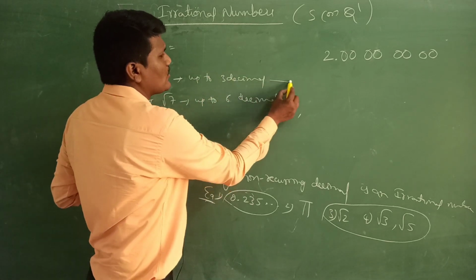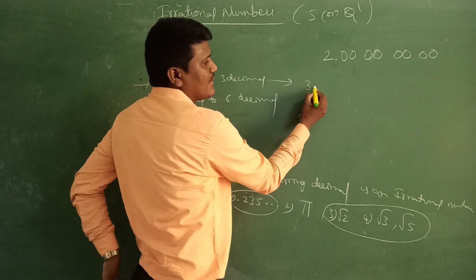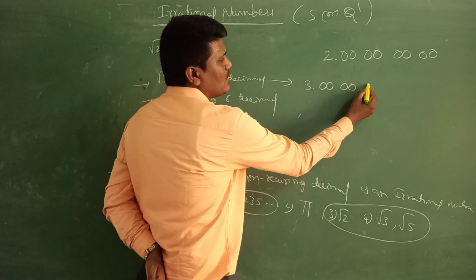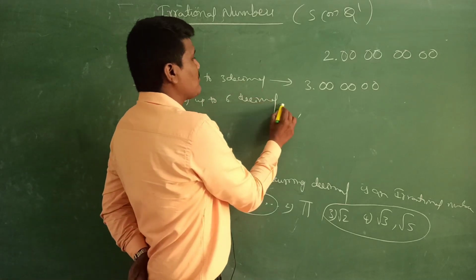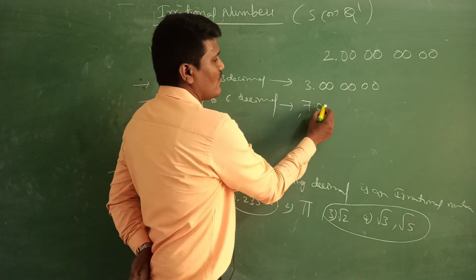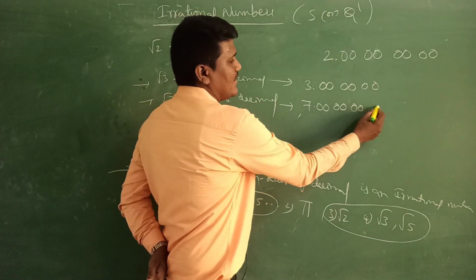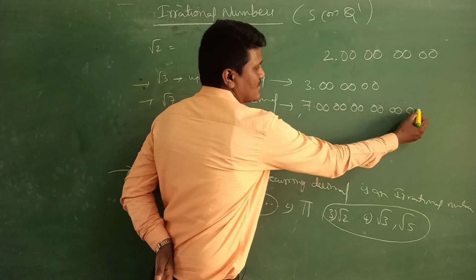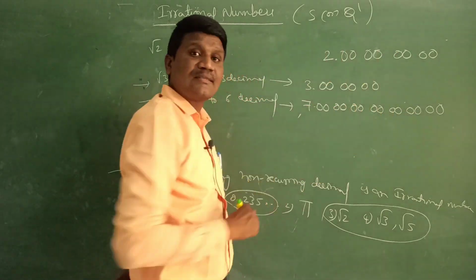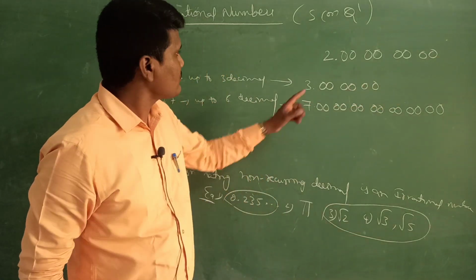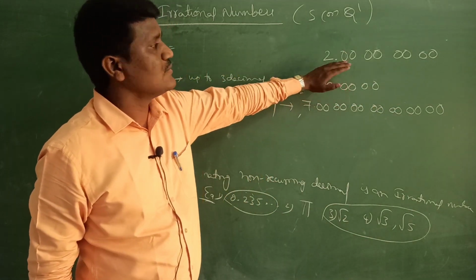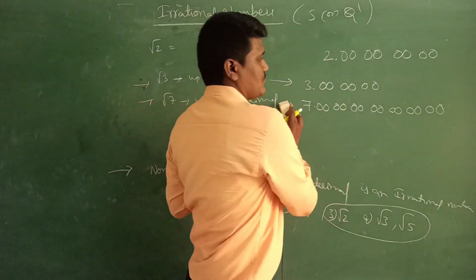So root 3 up to 3 decimals means what you need to do? 3.000. You do this, you will get the answer. And up to 6 decimals means 7.1, 2, 3, 4, 5, 6, 7. Like this, you solve this, you will get the answer. First let us see how to find the root 2 value.